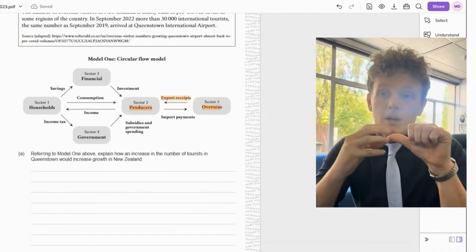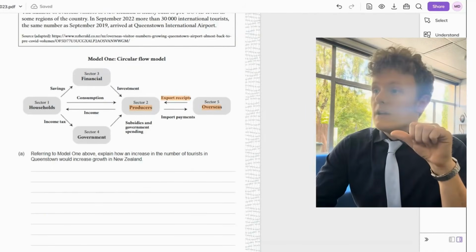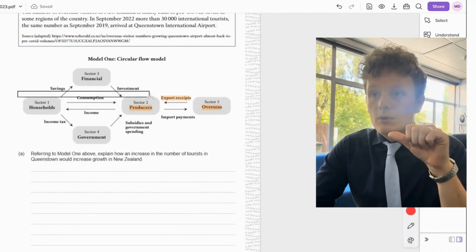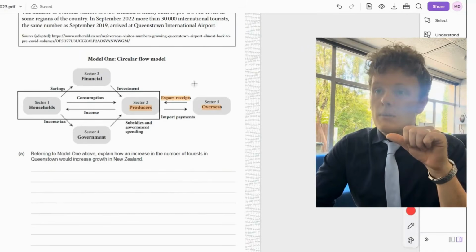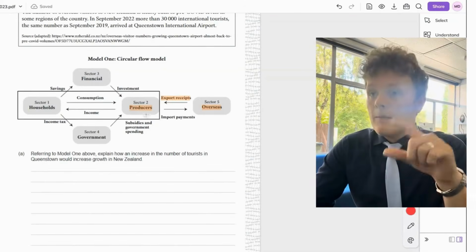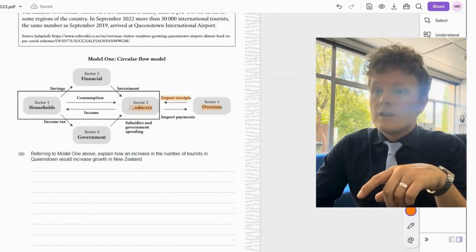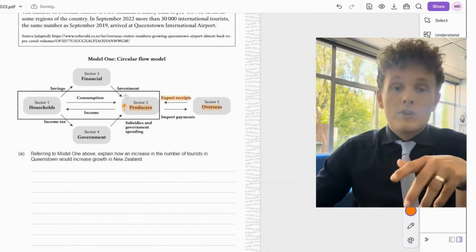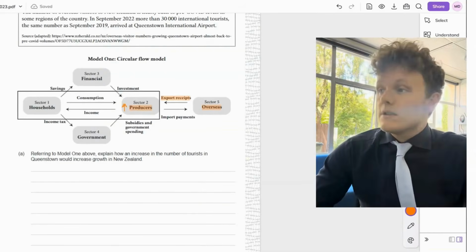So the injection is going to come in from overseas and it's going to come into the 2 sector model, which is this sector right here. It's going to come out of overseas into producers. Then producers are going to increase their output. So the second thing that happens is producers are raising their output. They're producing more goods and services as they sell more to those overseas customers.